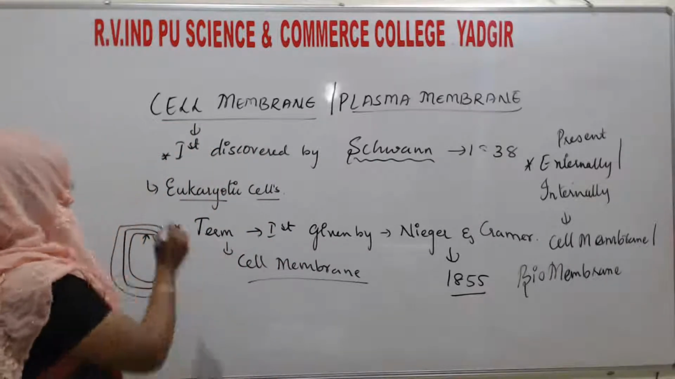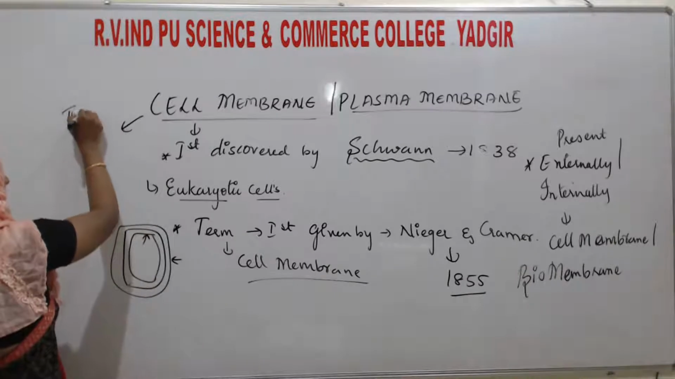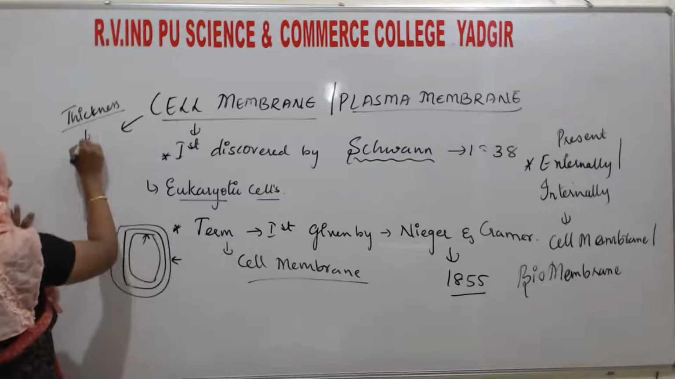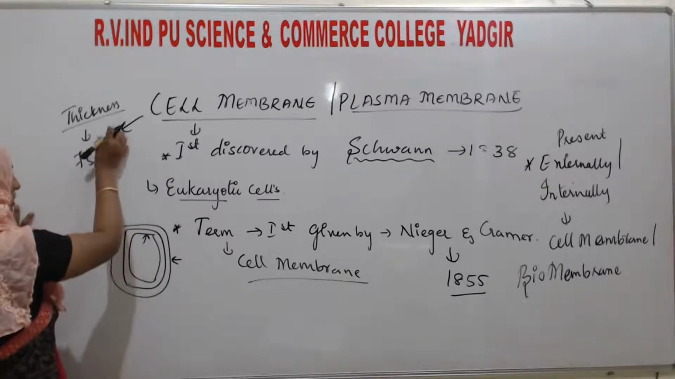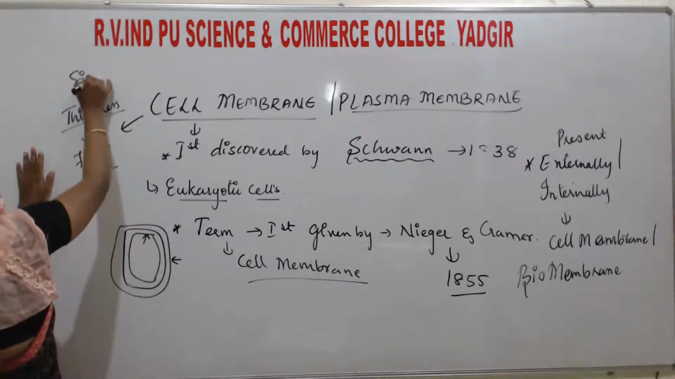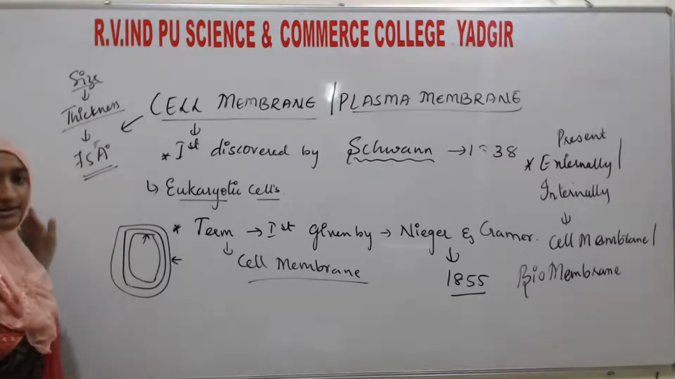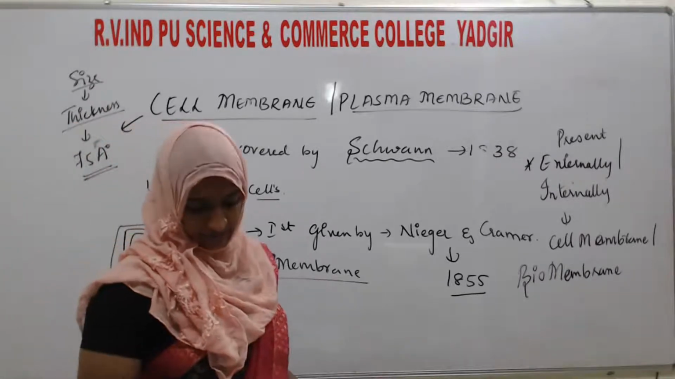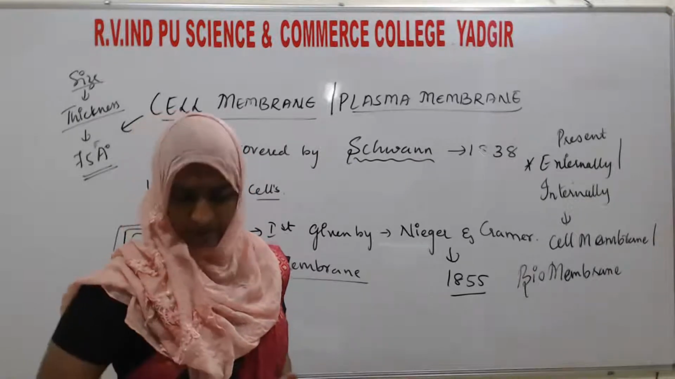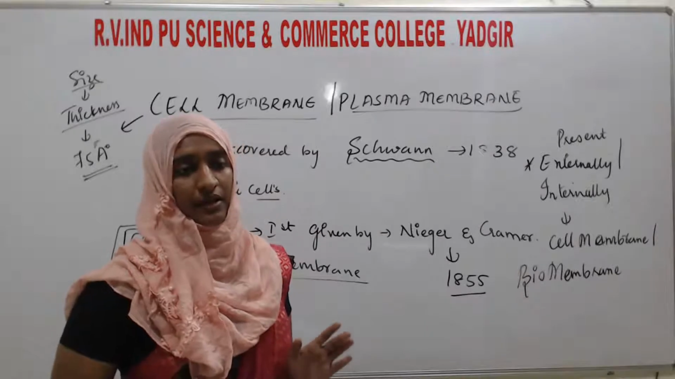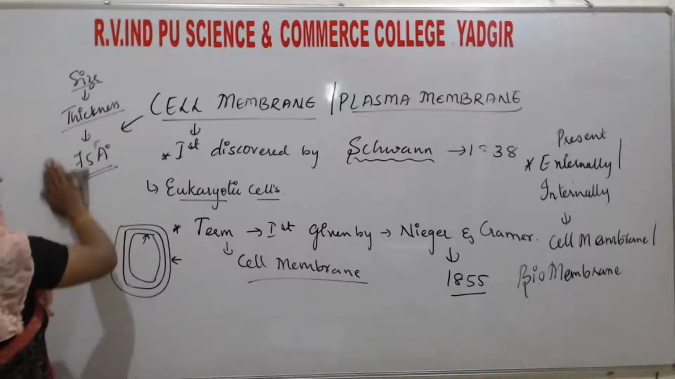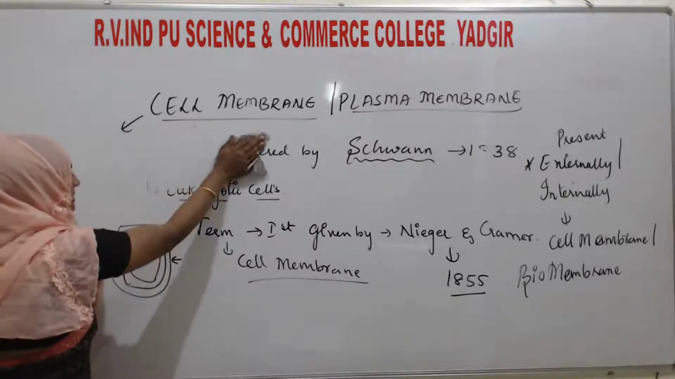Measured in terms of thickness, it is around 75 angstrom. This is the thickness. According to this size, they measured it at around 75 angstrom. And one of the important characteristic features of the biomembrane or cell membrane is that it is selectively permeable. Now tell me, what is the meaning of selectively permeable? You will see the meaning.